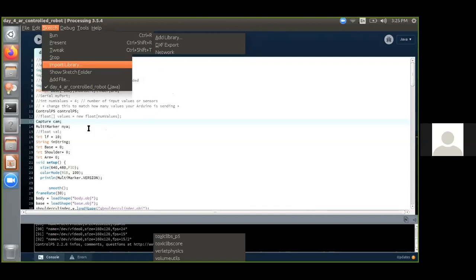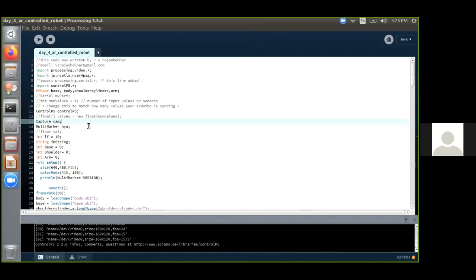That is why it is showing a red color. Sai Sudhir, it is showing that it is missing because the body.obj is not in the data folder. The data folder and the program are not in the same folder.